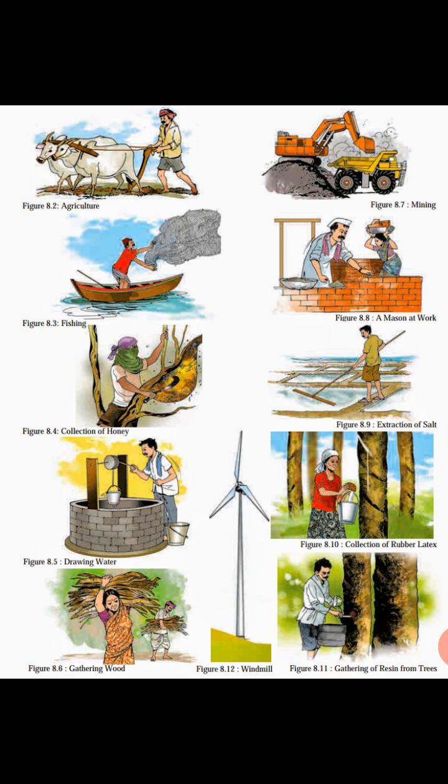In the next figure 8.3, you can see a man catching fish as they are doing their occupation, right? Some human beings have their occupation of catching fish, right? Now in figure number 8.4, you can see collection of honey. A man is collecting honey which was made by honey bees, right? This is also naturally made, right? It is also a natural resource.